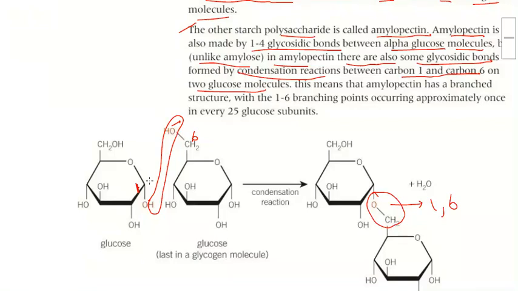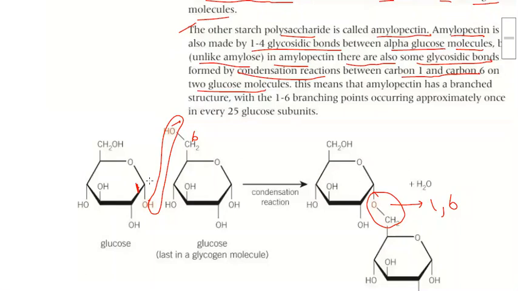Clear? So it's not a 1,4 glycosidic bond. It's 1,6. Obviously it's not a 1,4 glycosidic bond. Now, when it is forming a 1,6, how can it be 1,4? This means that amylopectin has a branched structure with a 1,6 branching point occurring approximately once in every 25 glucose subunits.